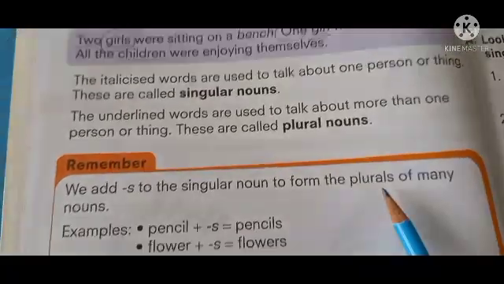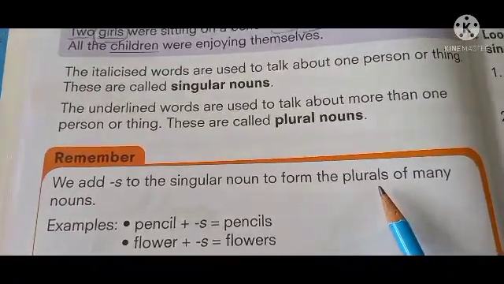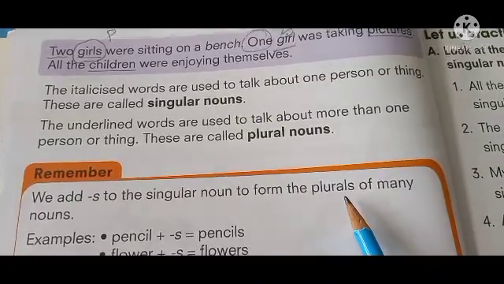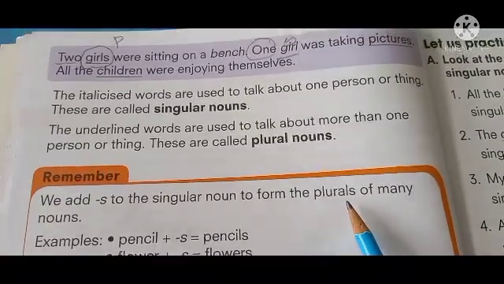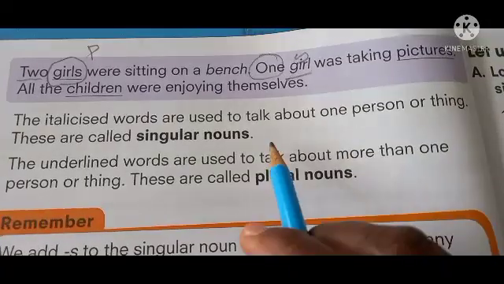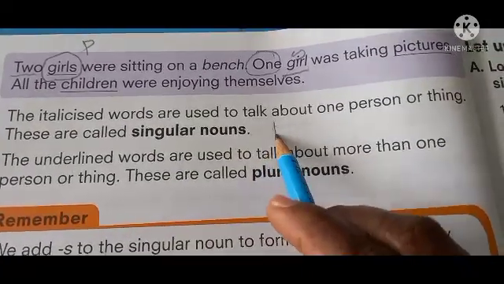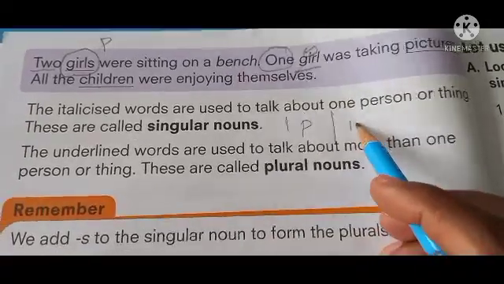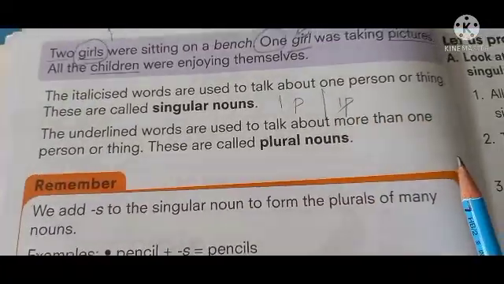Next. The italicized words are used to talk about one person or thing. These are called singular nouns. If we are talking about only one person or only one thing, it is called a singular noun.